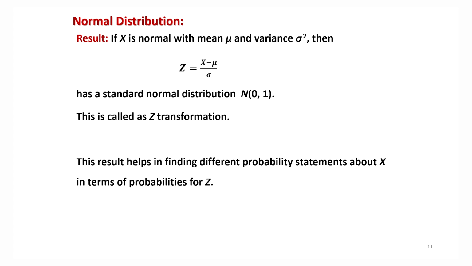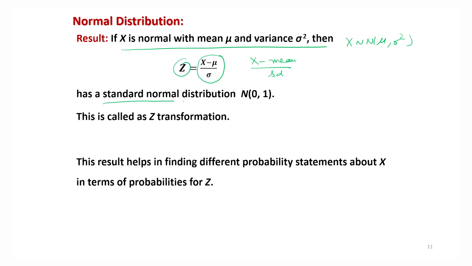Now, another very important result which has several applications. If x follows a normal distribution, x normal mu sigma square, and you make the transformation z equal to x minus mu divided by sigma, that means x minus mean divided by standard deviation, then the distribution of z will be standard normal, that is normal 0 1.